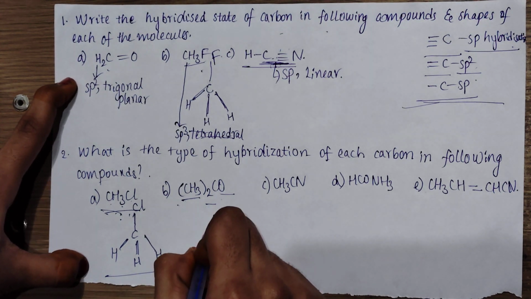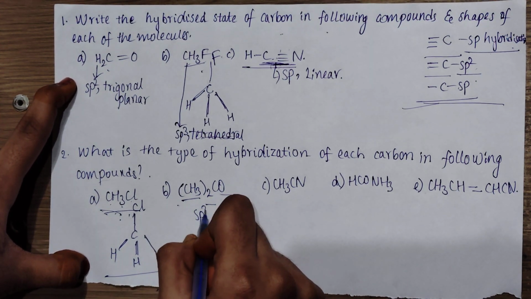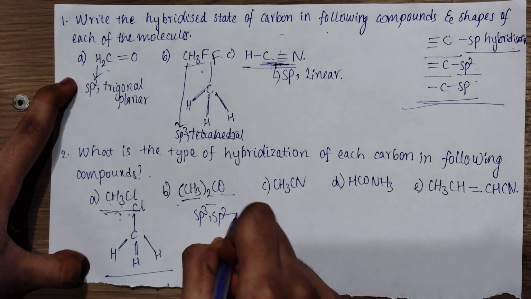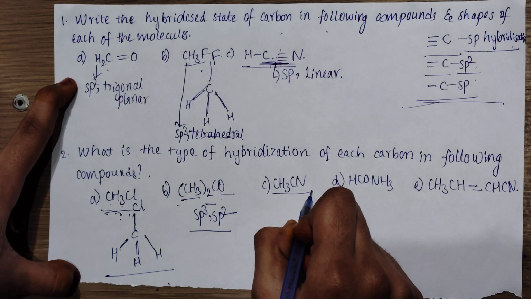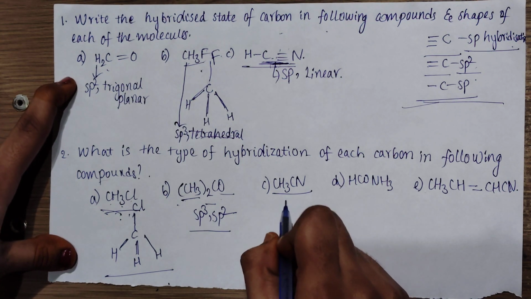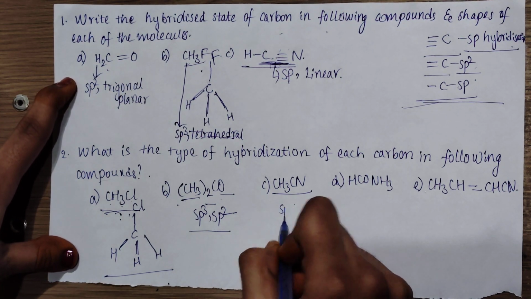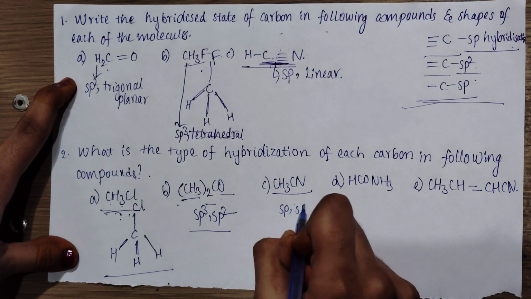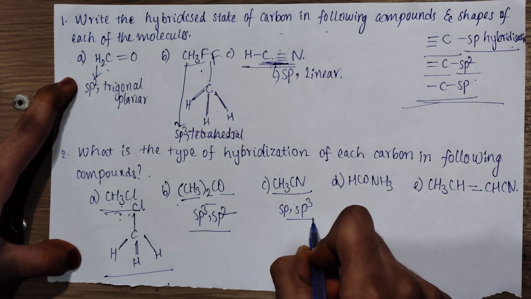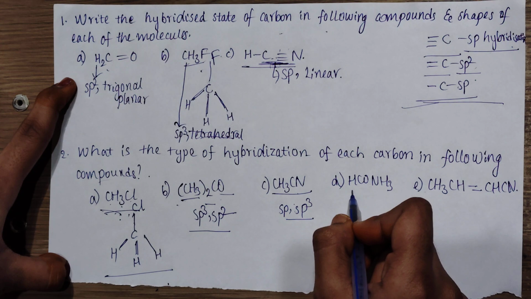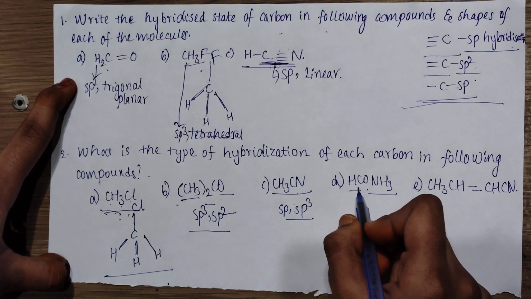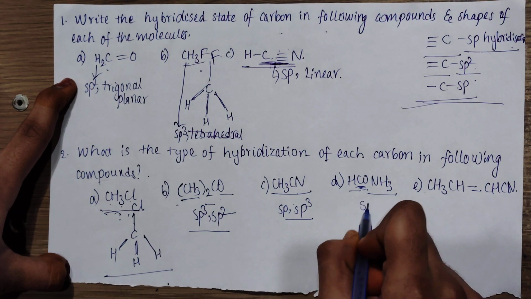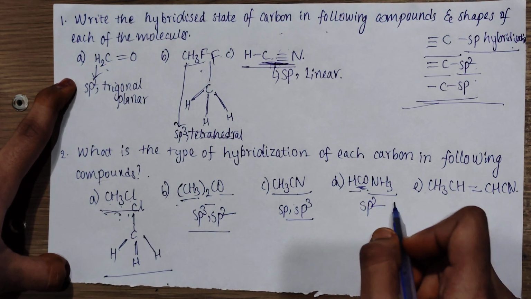Here the carbon atoms undergo sp3 and sp2 hybridizations, and while coming to CH3CN, the carbon atoms undergo sp and sp3 hybridization, and in HCONH2, this carbon undergoes sp2 hybridization.